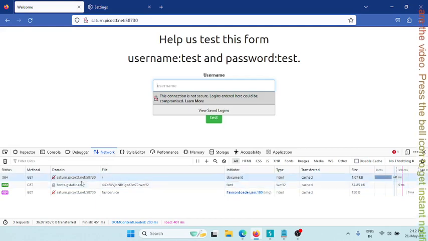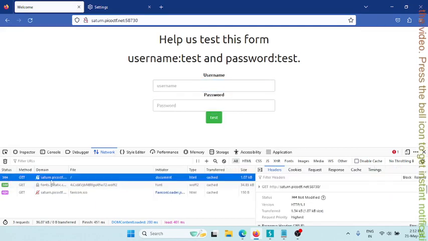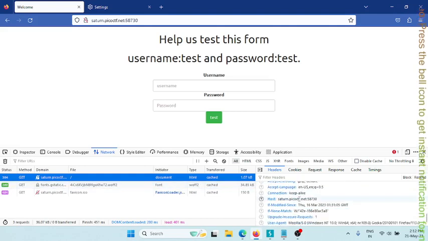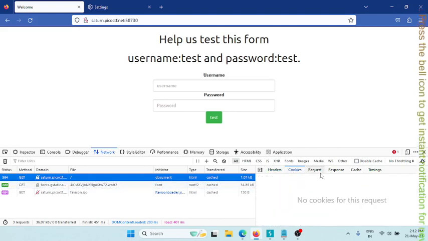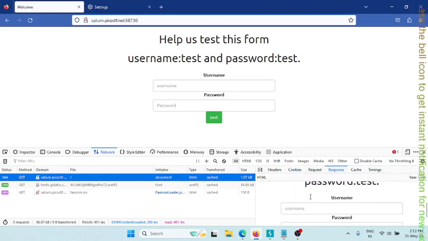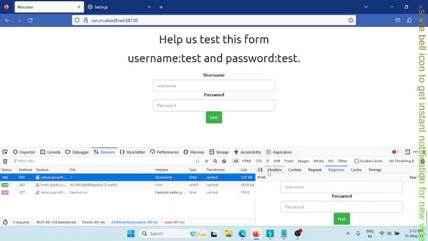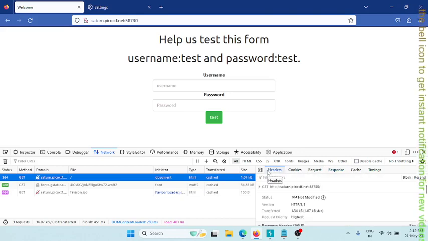Okay, it has given a redirection. When I access this page, there is one JavaScript file. Do we have anything inside this document? Cookie is nothing, request is nothing, response has only this web page, nothing else. Okay, sure. Ideally, there is nothing here.